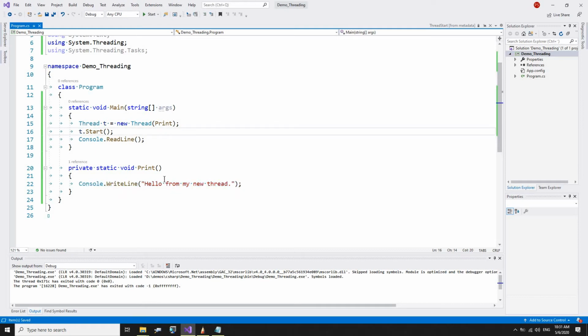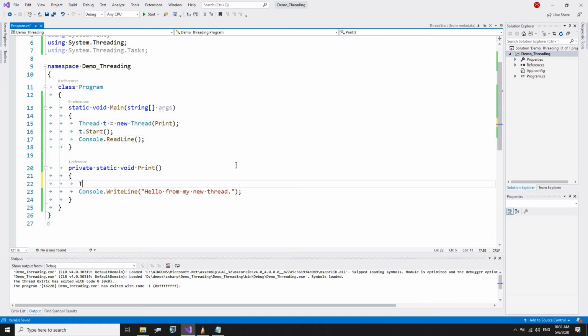There are some things we can do. If we look at the object T, on this thread class, we also have some static methods and properties. The interesting one is like thread dot current thread.